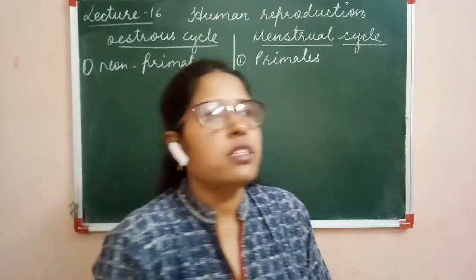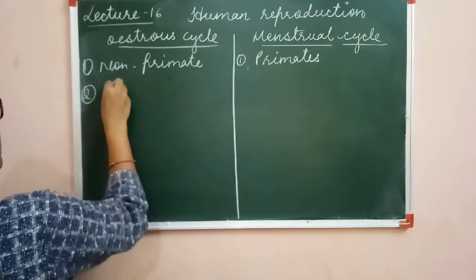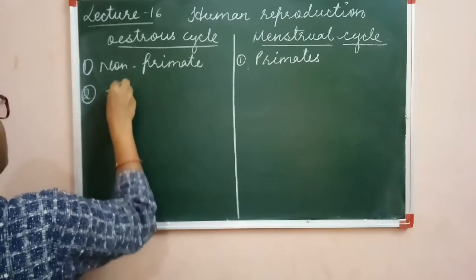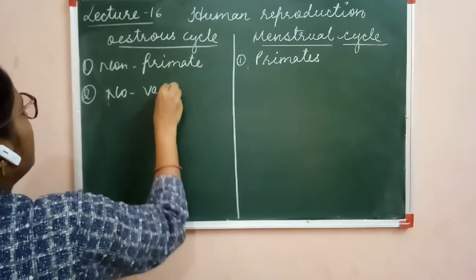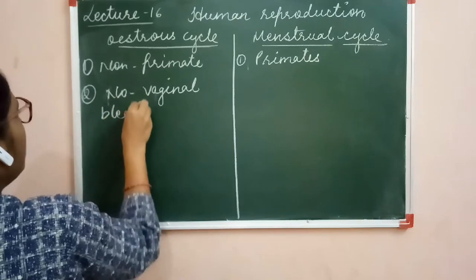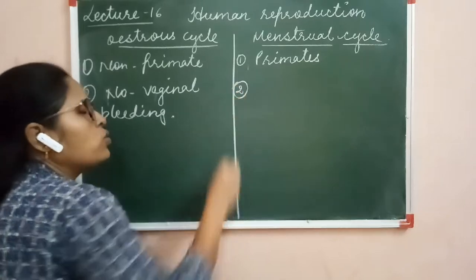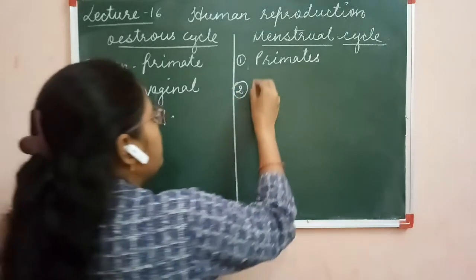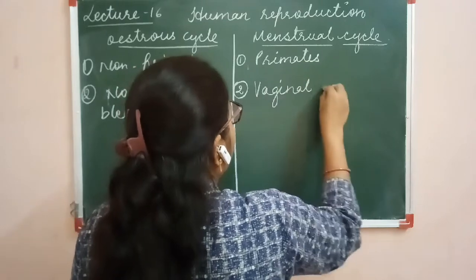Second difference is in the estrous cycle there is no vaginal bleeding. It means no menstrual flow is there. But in the case of the menstrual cycle, there is vaginal bleeding for 4 to 5 days.